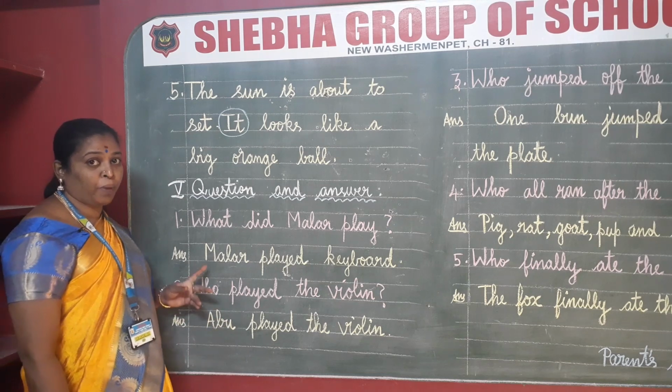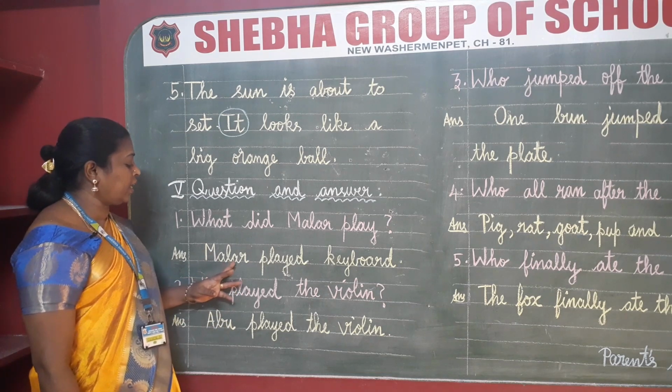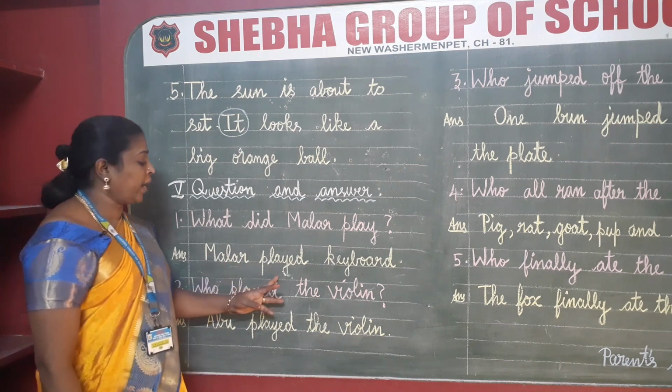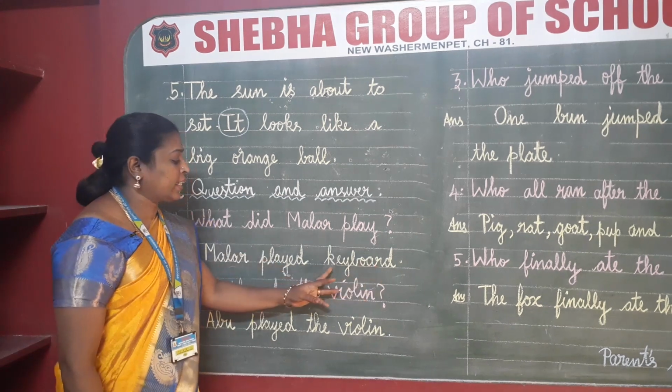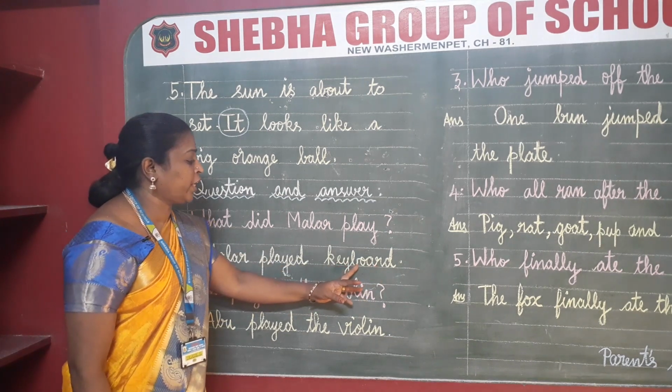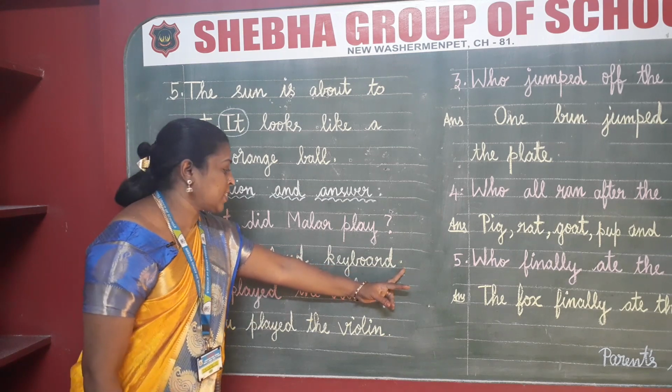Okay, students. Now I am going to spell the word. Spell the word along with me. Malar, M-A-L-A-R, Malar. Played, P-L-A-Y-E-D, played. Keyboard, K-E-Y, keyboard, B-O-A-R-D, board. Keep a full stop and end the sentence.